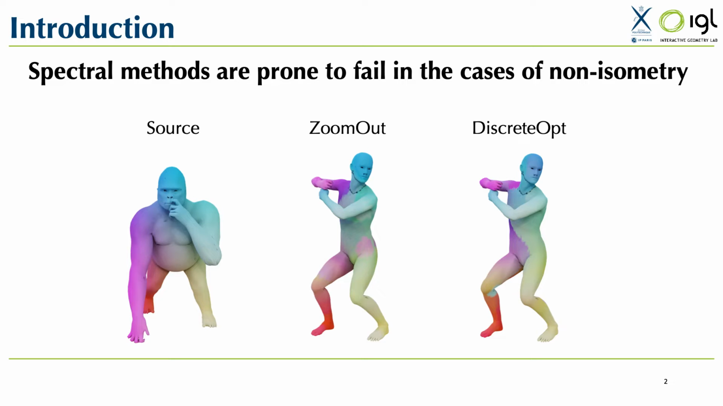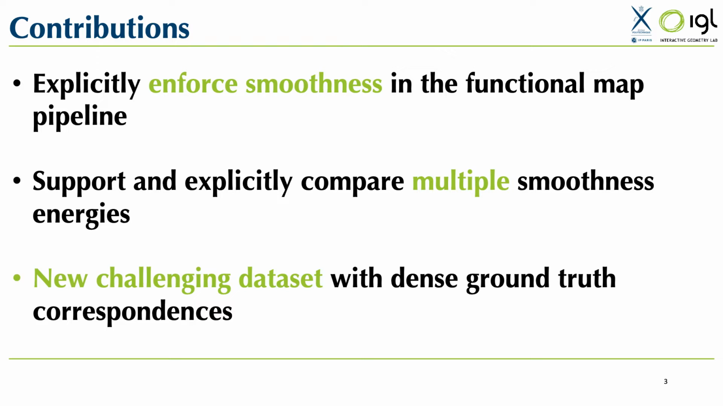Indeed, while spectral methods display impressive performance for a wide range of settings, they are prone to fail in cases of significant non-isometry, and can result in discontinuous patches in correspondences, as seen on this image. We here display computed correspondences, using color transfer between two shapes. Our work tackles this particular issue by explicitly enforcing smoothness during pointwise map optimization.